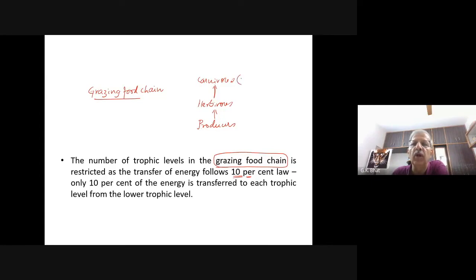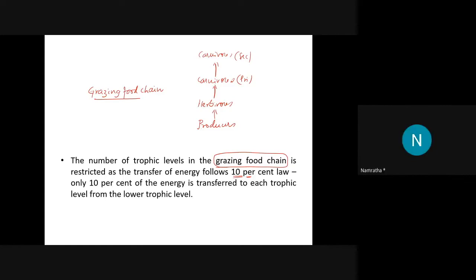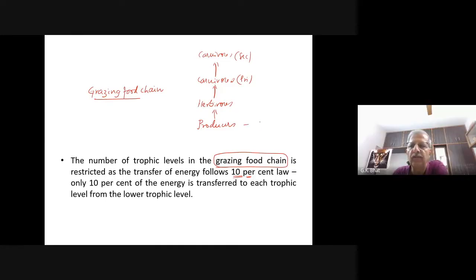Carnivores are also of two types: primary carnivore and secondary carnivore. How many trophic levels have I shown here? Four. This is the first trophic level, this is the second, this is the third, and this is the fourth trophic level. Right?